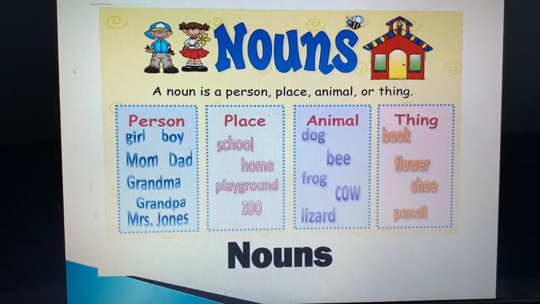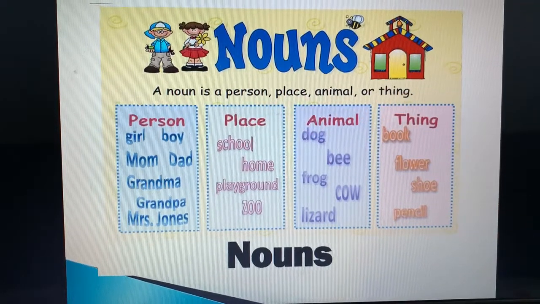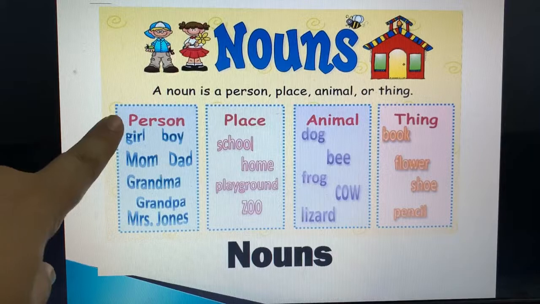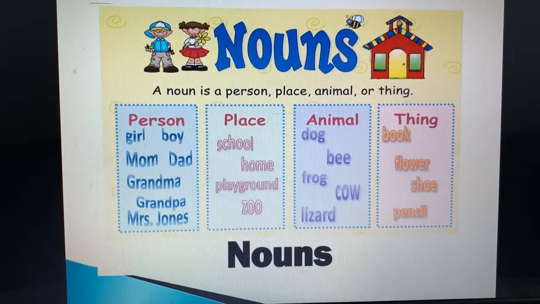In the parts of speech, I only discussed the noun. Noun is a common name. It is a name which is given to any person, place, animal or thing. See, now the person: girl, boy, mom, dad, grandma, grandpa, Mrs. Johns, they all are persons. So these are the nouns. These are the names which are given to any person.